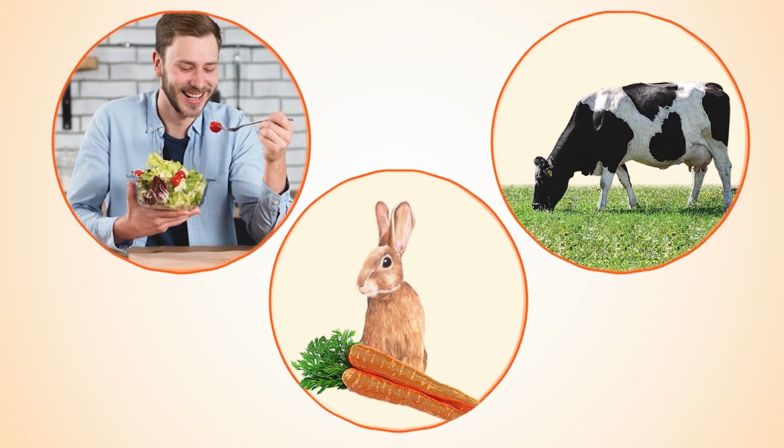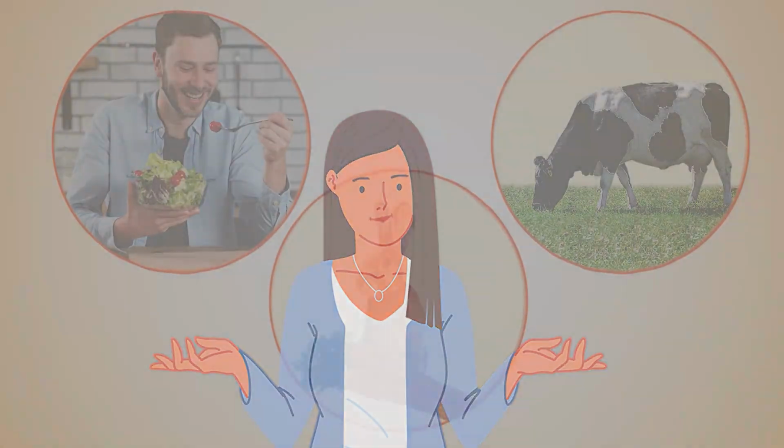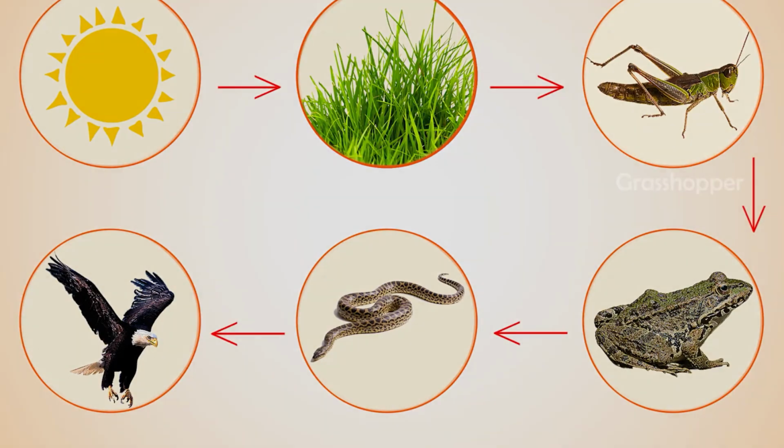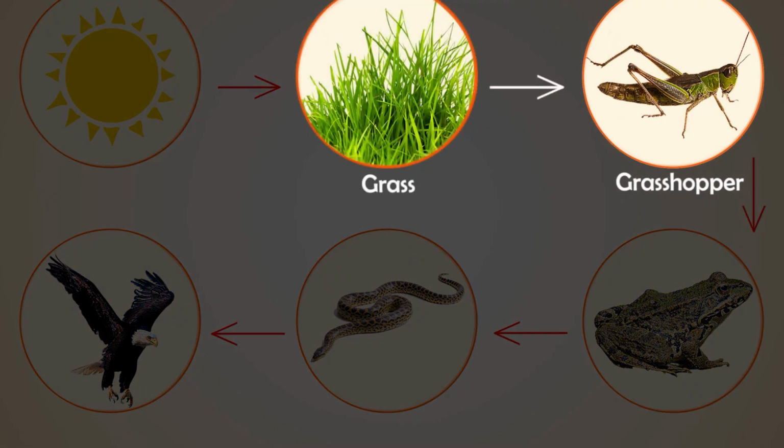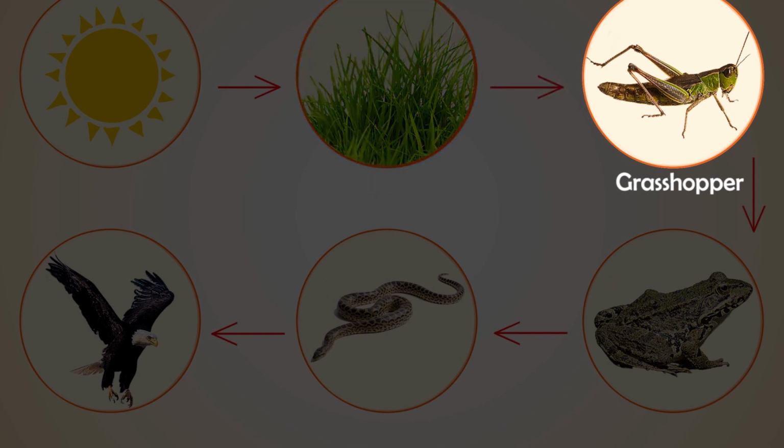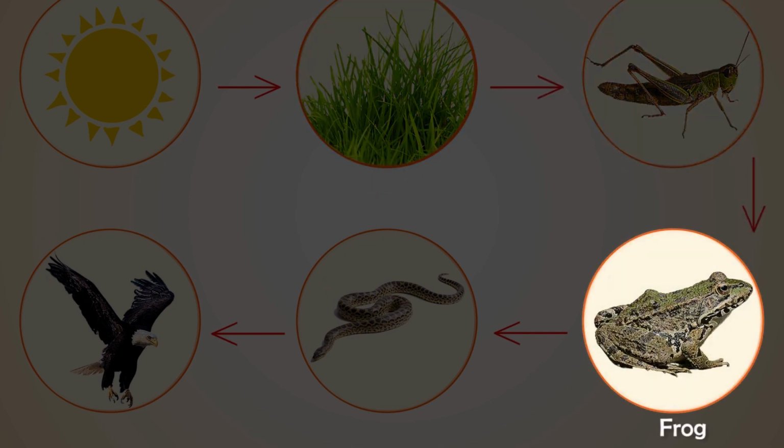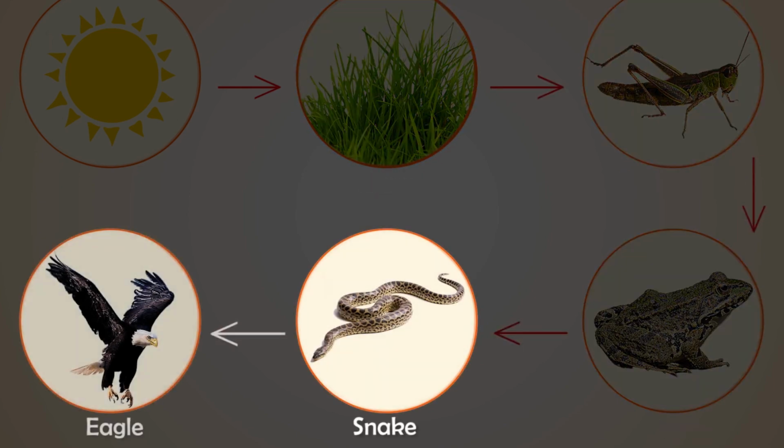Food web. Many food chains are interlinked to form a food web. Consumers do not rely on just one type of food. They can eat a variety of foods. One type of food can be eaten by a large number of animals. This results in the formation of a food web.